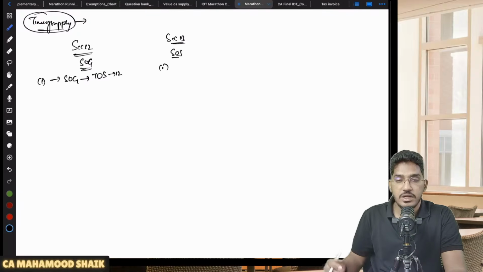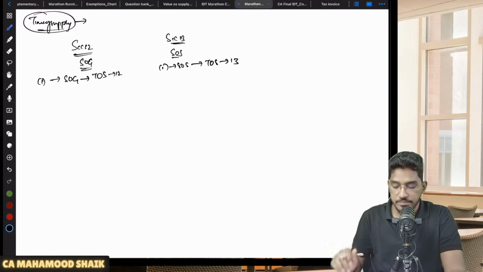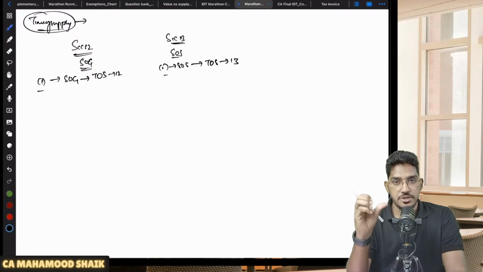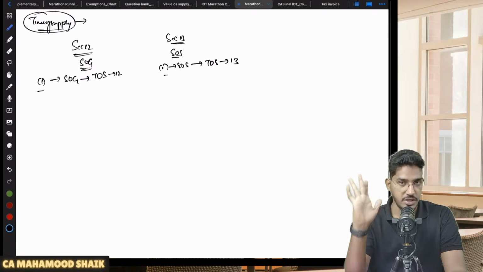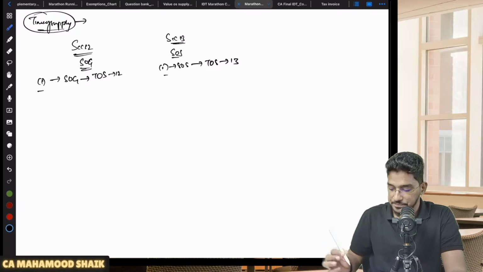Similarly, if you refer to 13 subsection 1 also, that section says that whenever you are making supply of services, the time of supply you have to determine by following the provisions of section number 13. So subsection 1 is going to talk about applicability of the section. 12 subsection 1 says if you are making supply of the goods, determine the time of supply as per the provisions of section number 12. Section number 13 says if you are making supply of services, determine the time of supply as per the provisions of section number 13. So it is talking about applicability.